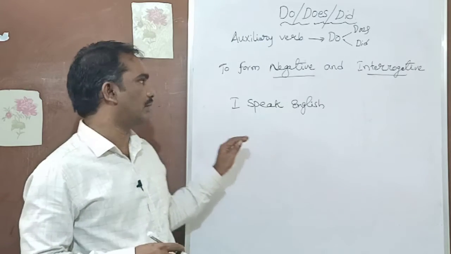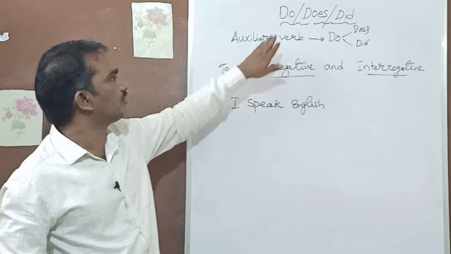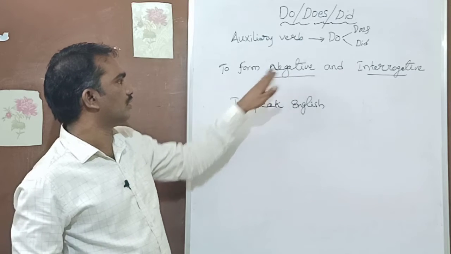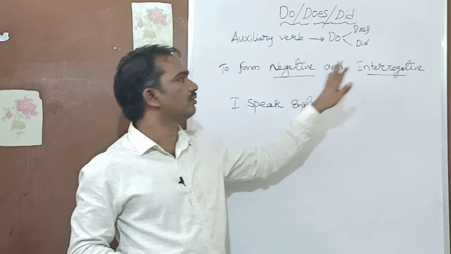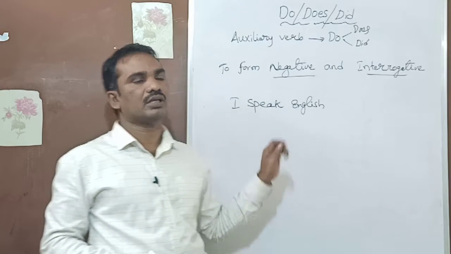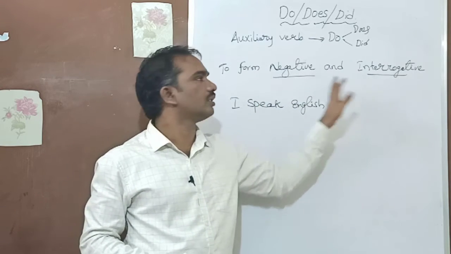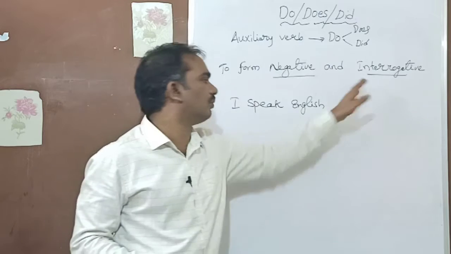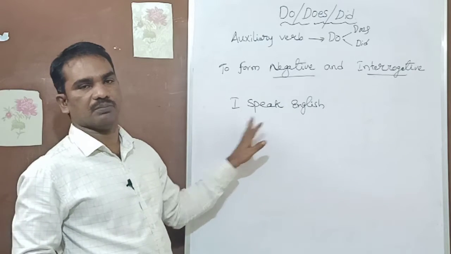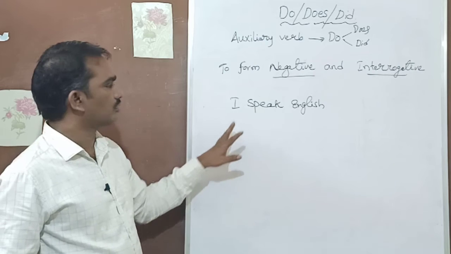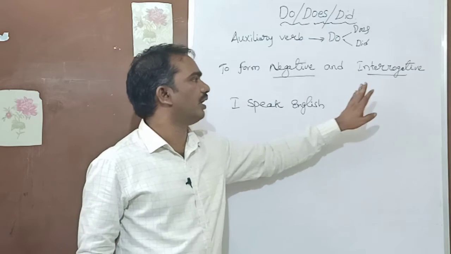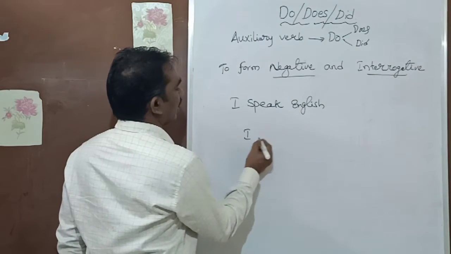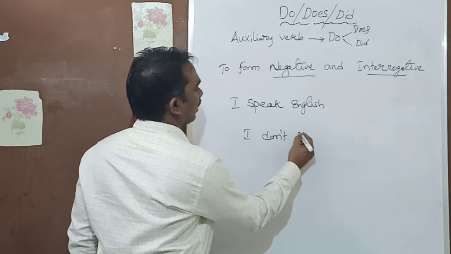Firstly, we use the auxiliary verb do to form negative and interrogative sentences. You know what a negative is, and I hope you know an interrogative is a question. For example, take the sentence "I speak English." You can make it negative, and you can make it interrogative. How do you make it negative? You can say, "I don't speak English."